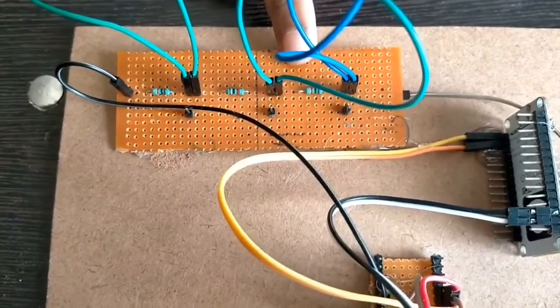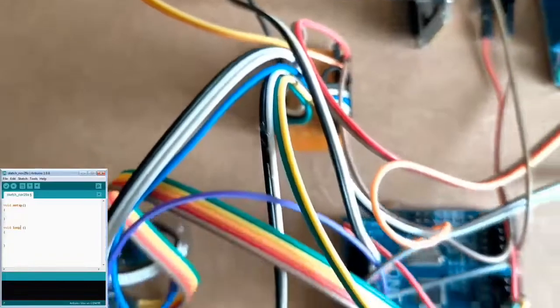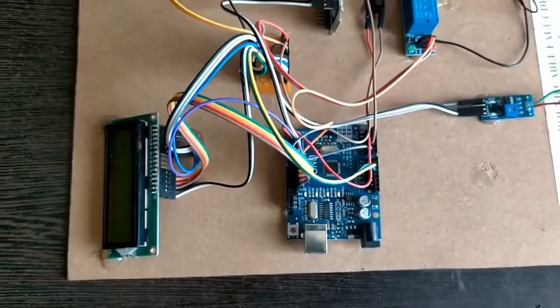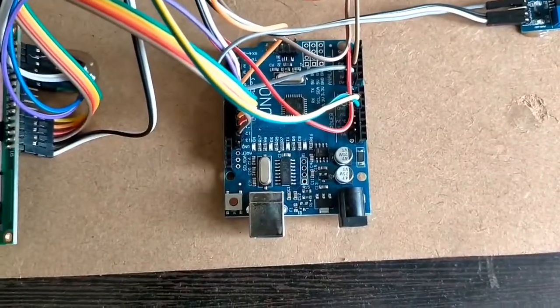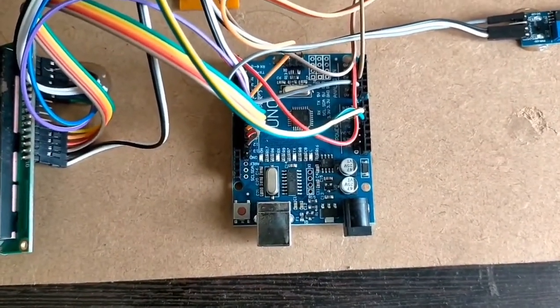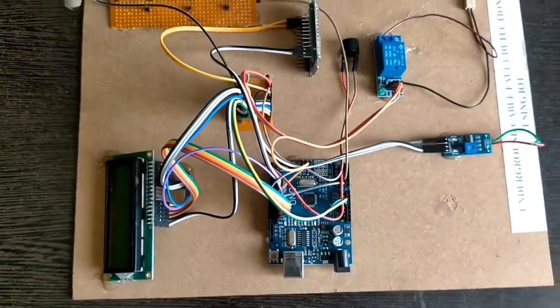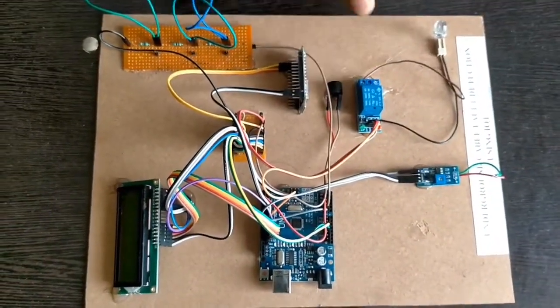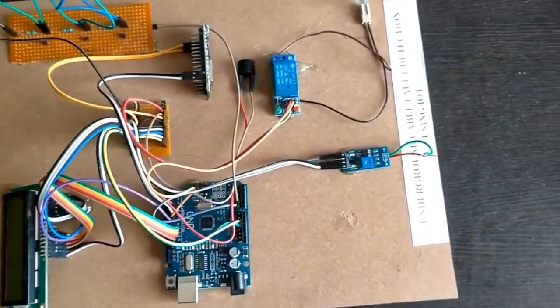Based on the logic, we write code in the Arduino IDE software. Whatever code we write in the Arduino IDE software is dumped into the Arduino. Based on the instructions given by us, the Arduino will generate the required output in the form of light, in the form of sound, in the form of display, and it takes inputs from the voltage sensor and the underground cable.